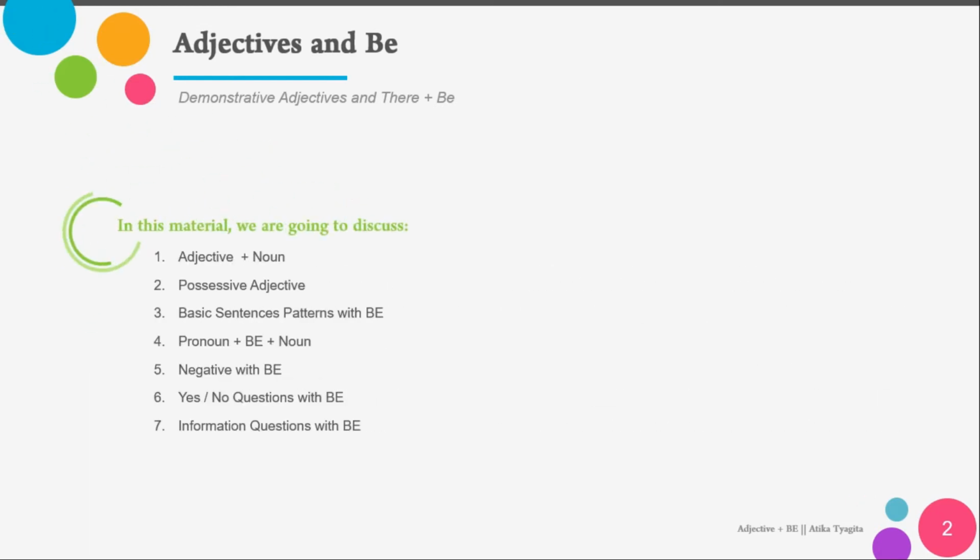The first one is adjective plus noun, and then possessive adjective, basic sentence patterns with be, pronoun plus be plus noun, and then negative with be, yes/no questions with be, and the last one, information questions with be. So let's see the first one, adjective plus noun.